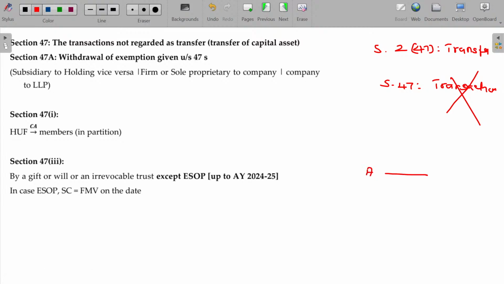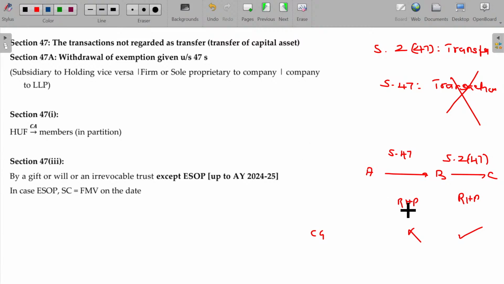A transfers a residential house property to B, but this transfer falls under Section 47. Then capital gain will not be attracted. But when B transfers this asset to C, which falls under Section 2 clause 47, then capital gain will be attracted on the same residential house property.